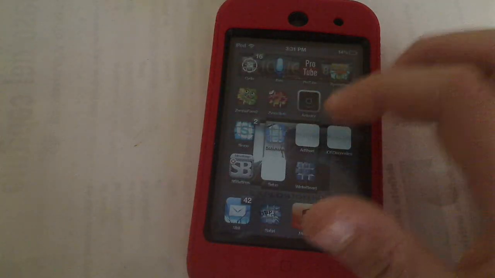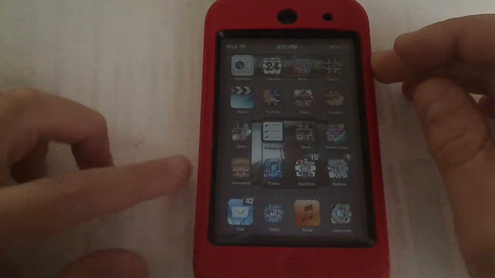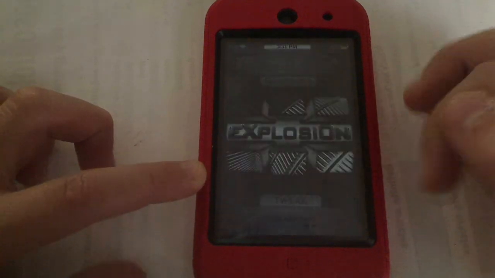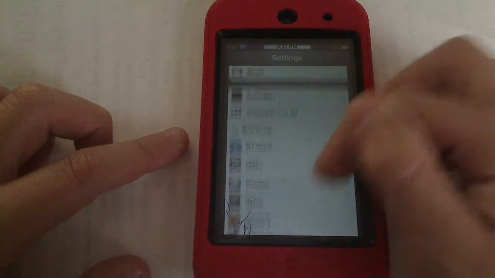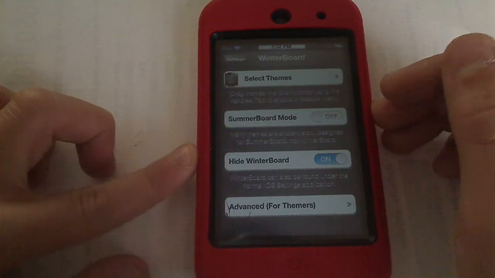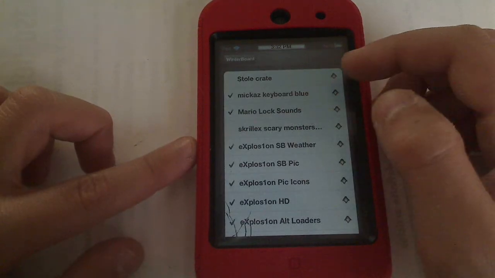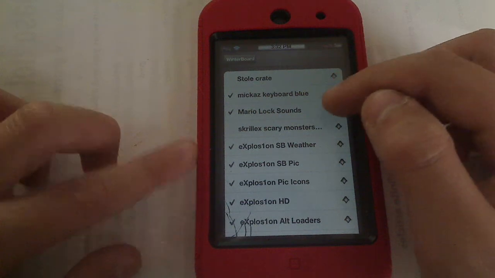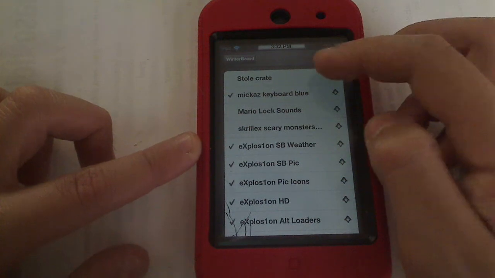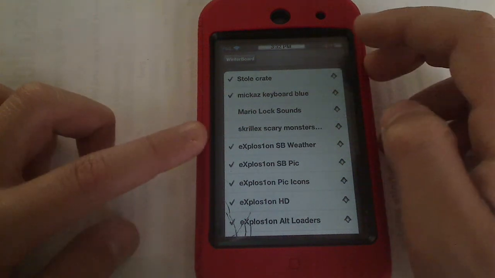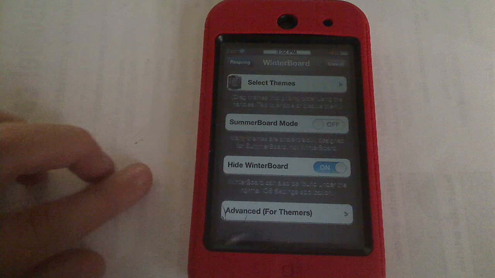Then you're going to go to Winterboard, which you can also get off of Cydia. You probably have it, though. Gonna go there, and gonna click Select Themes. Now, I have Mario lock sounds already on, so I'm going to take it off. And it says Stole Crate. I don't know. That's probably the new one. So you're going to click that. You're going to respring. We'll just give that a minute.